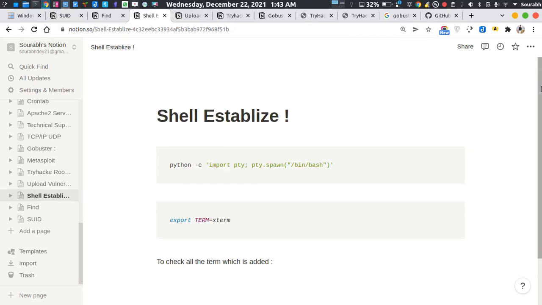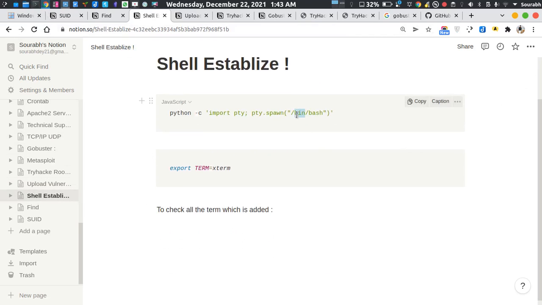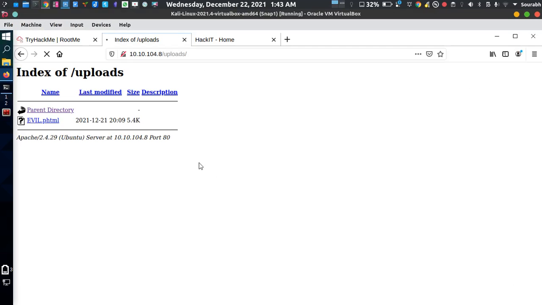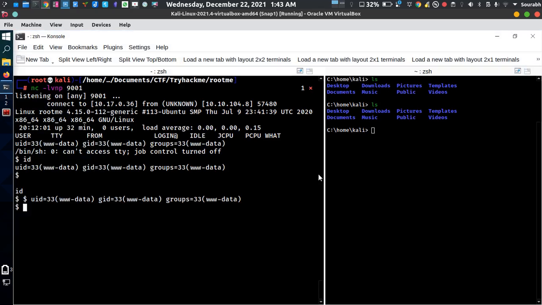let me just go to my notes, copy and paste it over here. So what does that particular command actually do? I'm importing the pty module, spawning /bin/bash.